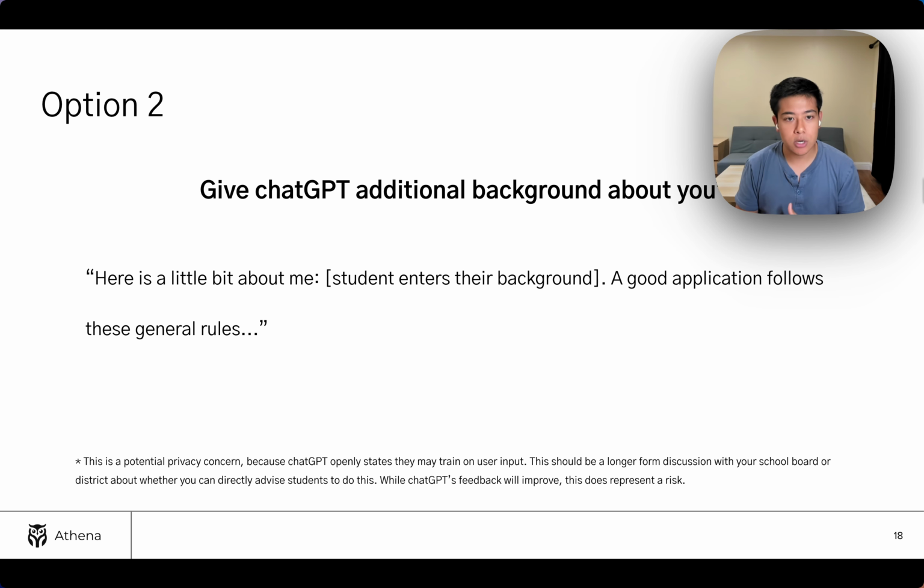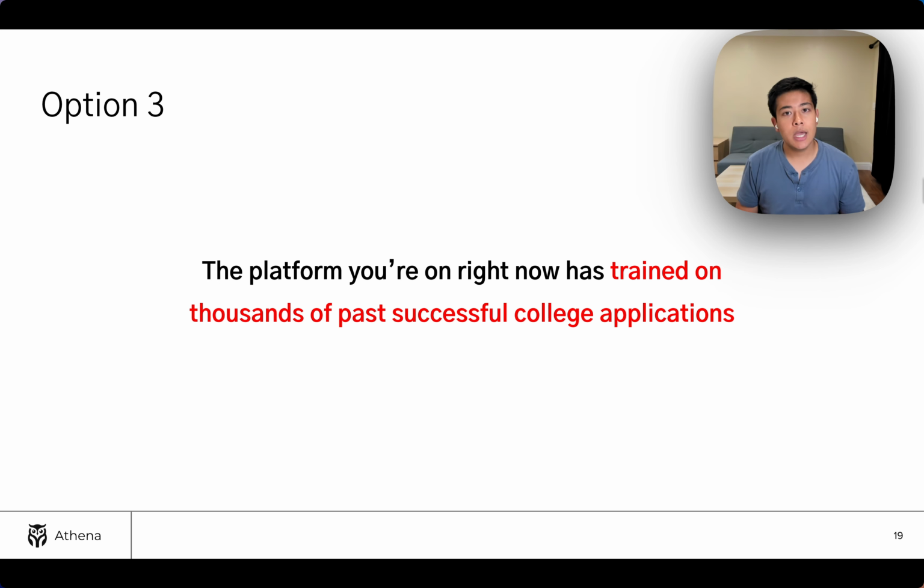And then of course, the other con is, again, prompting. You'll need to figure out what is the right way to extract the value when it comes to adding additional background. That's work that you'll need to do, and you'll need to figure out how to use these AI systems effectively.